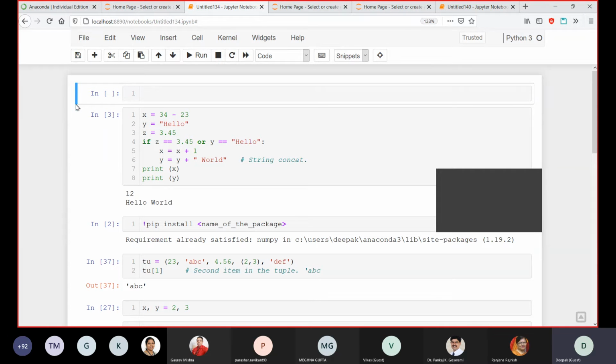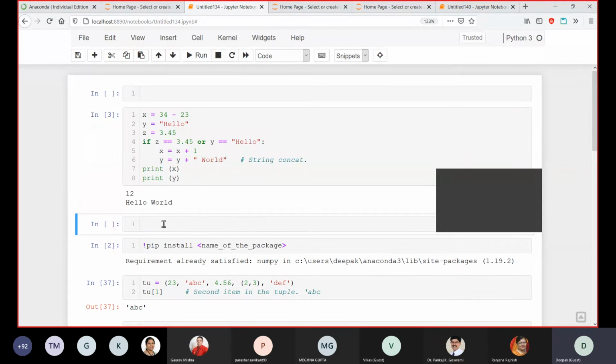After that, if you press A, a cell will be created on top, just above the cell which you are using. And if you press B, then the cell will be created below that specific cell. Can you see this? Yes. So that's the command specifically. Escape and then A or B.